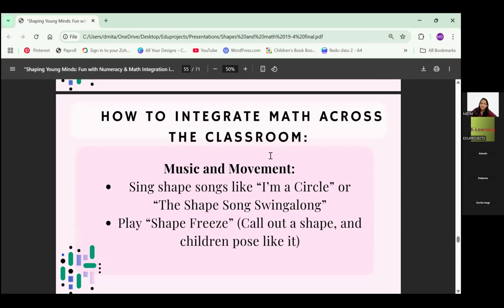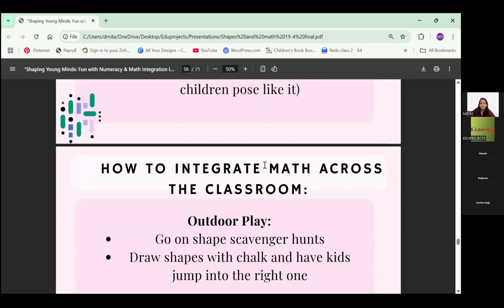Music and movement. अभी ये shape freeze भी अच्छा है. Like play any music, let them dance, pause करो and tell them now, make a circle or anything, like together make a circle. Now make a triangle. How will you stand? Like do a triangle with your hands, make a square with your hands, make a circle with your hands, or do it as per your thing. But that is also a good game.